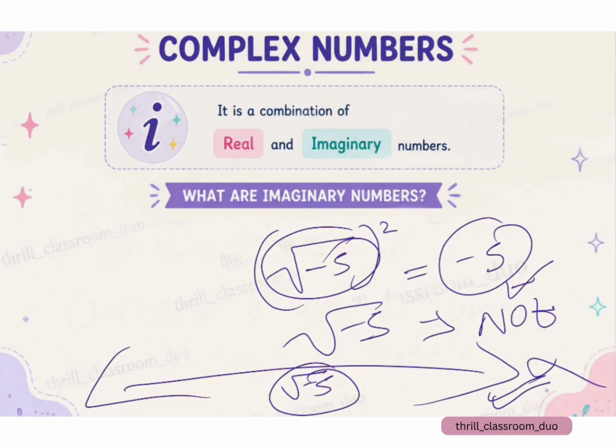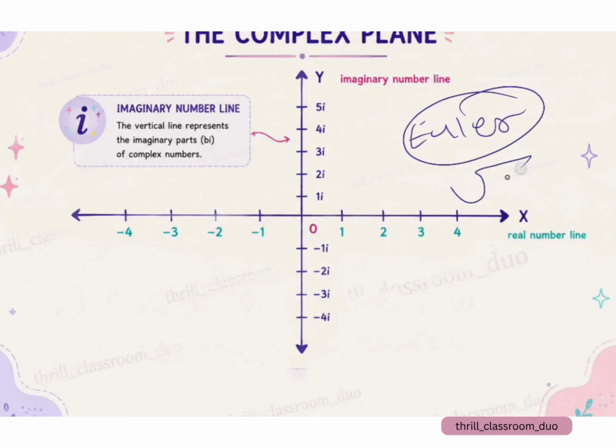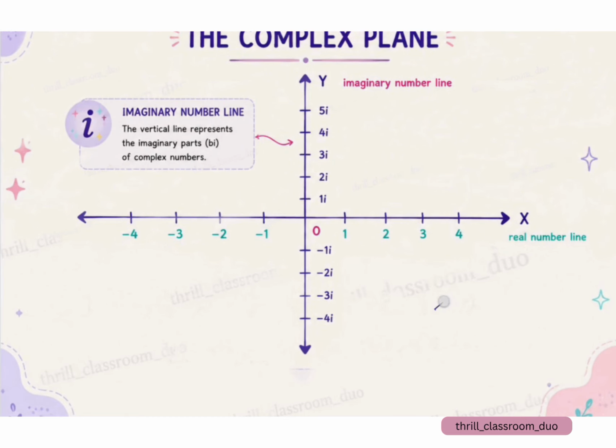And hence there was an introduction to a new number line known as the imaginary number line. The concept of the imaginary number line was given by Euler. Euler was not the first mathematician to talk about roots of negative numbers, but he simplified the equations. So if I say we have to plot the root of minus 1, it can be plotted somewhere over here on the imaginary number line, which means i is equal to root of minus 1.